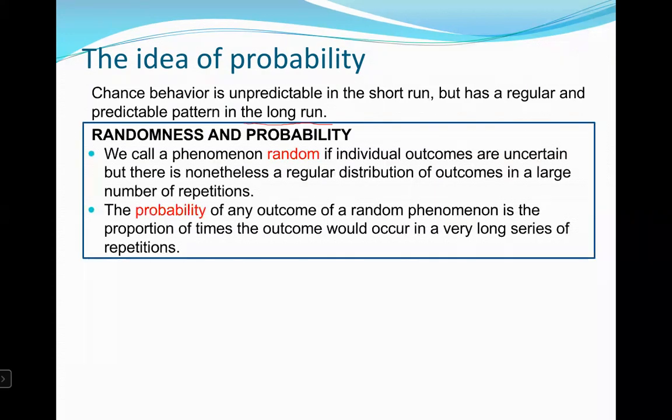We call a phenomenon random if individual outcomes are uncertain, but there is nonetheless a regular distribution of outcomes in a large number of repetitions. The probability of any outcome of a random phenomenon is the proportion of times the outcome would occur in a very long series of repetitions.